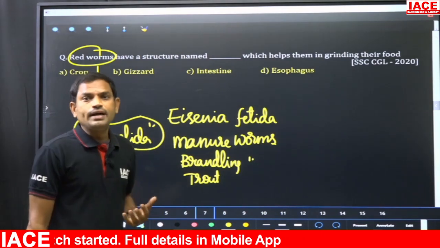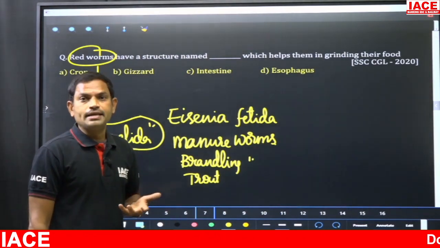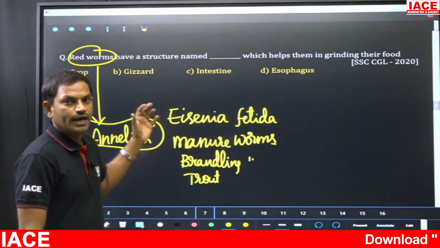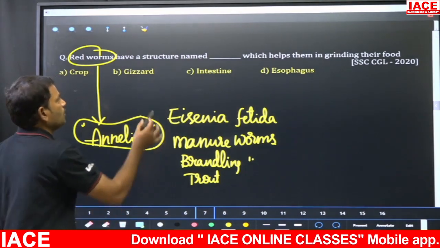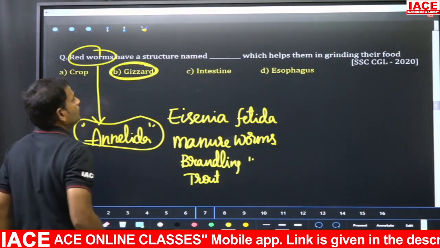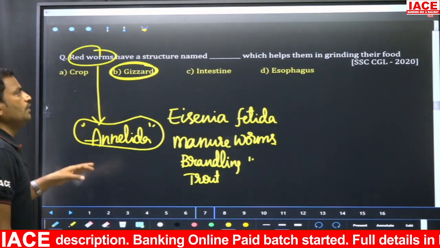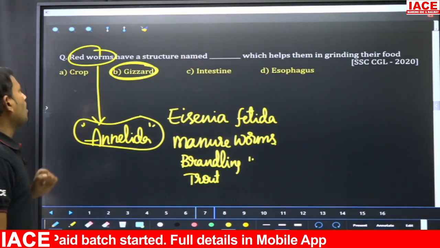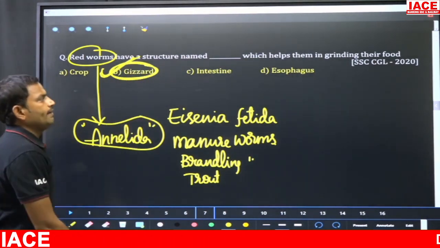All these names are given since these worms are involved in the making of manure. By converting decomposed organic matter into manure, these red worms play a vital role, since they have a special structure called the gizzard. With the help of this gizzard only, they are able to carry out this process, right? So here the answer is option B, gizzard, is the right answer.